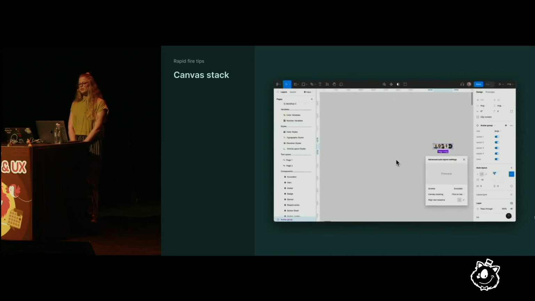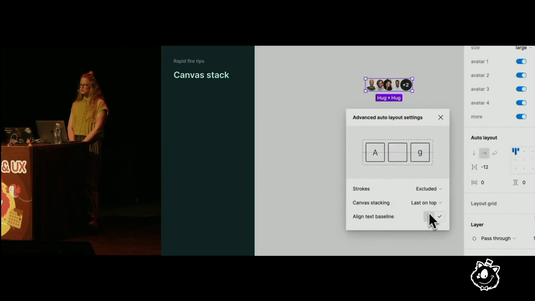Lastly, use Auto Layout's canvas stacking order for more than just avatars. We've all seen this classic example where it's possible to switch the stacking order from first on top to last on top. But it's also really helpful for things like a drop-down menu.